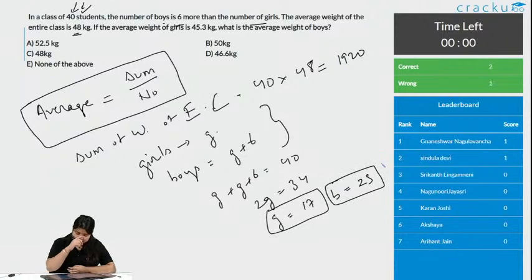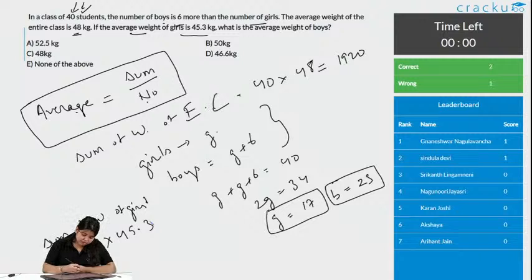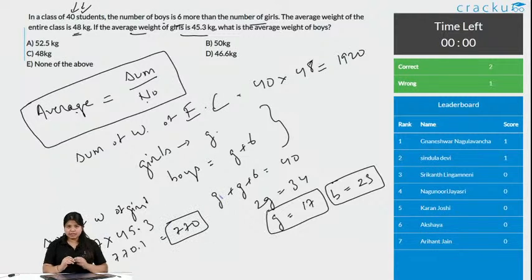We got this data. The average weight of girls is given. So we can find the sum of weight of girls, which is the average into the number of girls. This is 17 into 45.3. So what is 17 into 45.3? You get 7701 when you multiply this, and 0.3, so 0.1 here. So this is approximately 770. Okay, this is the sum of weight of girls.